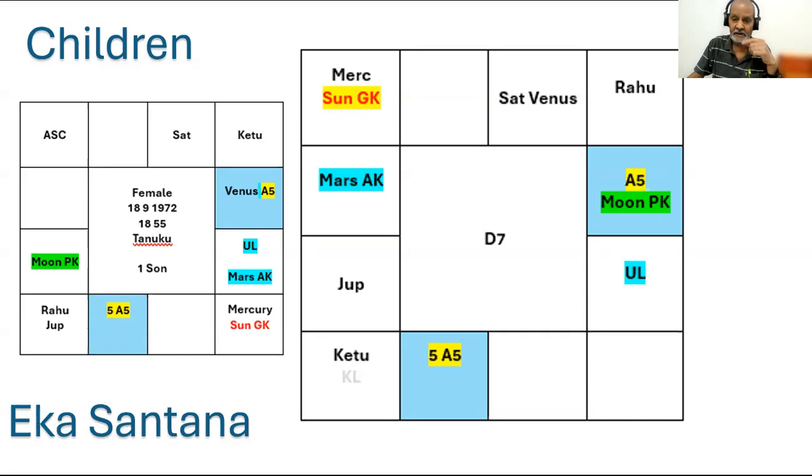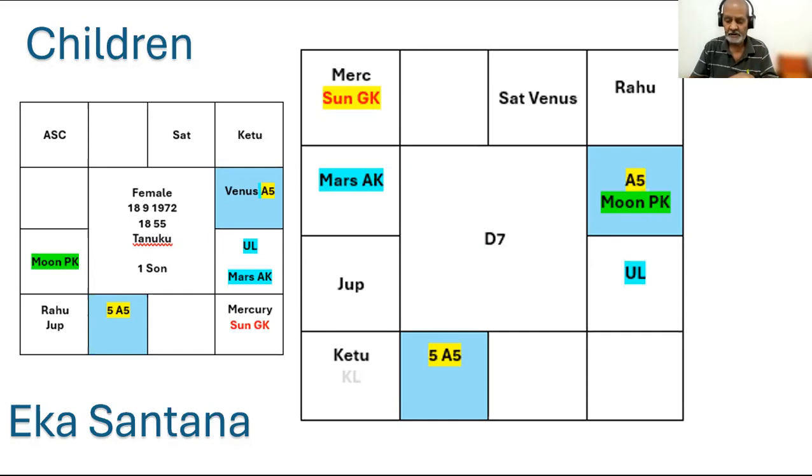So where is A10? We find out where there is A10. A10 is in Sagittarius. See the Rasi chart. Ascendant is Pisces. 10th house is Sagittarius. Lord of Sagittarius is Jupiter. And he is there. Therefore, A10 is Sagittarius. Lord of A10 is Jupiter.